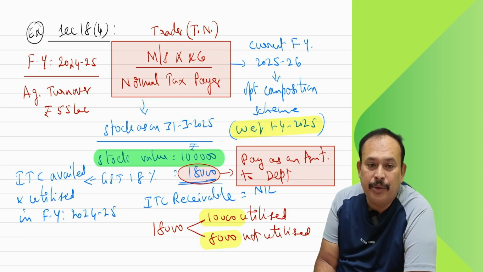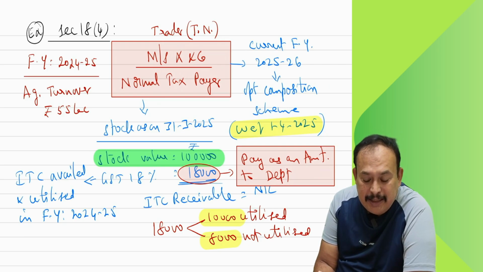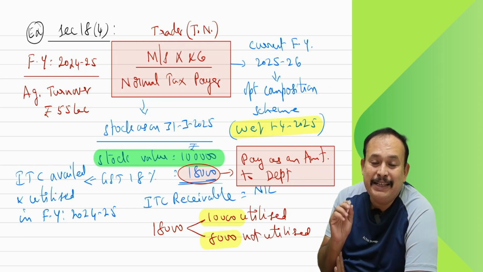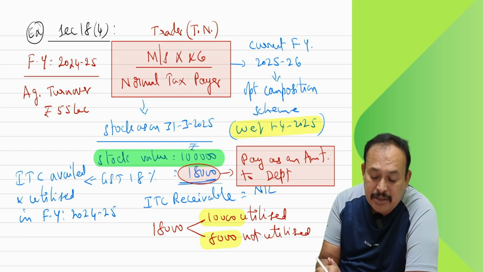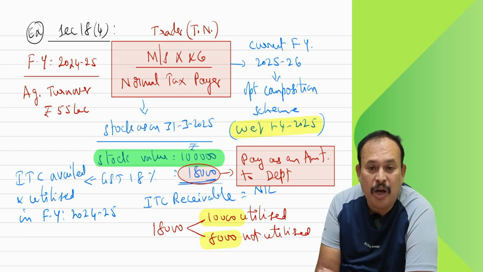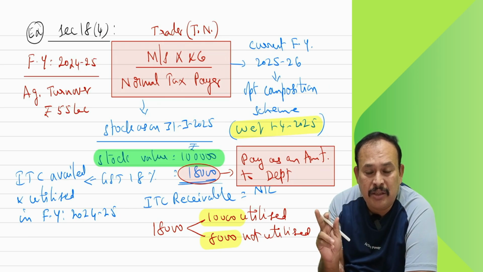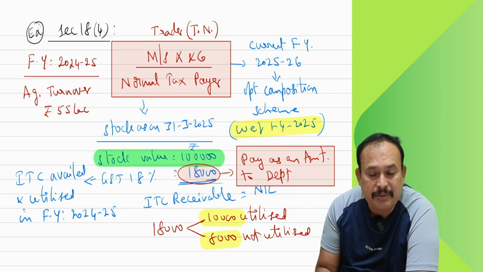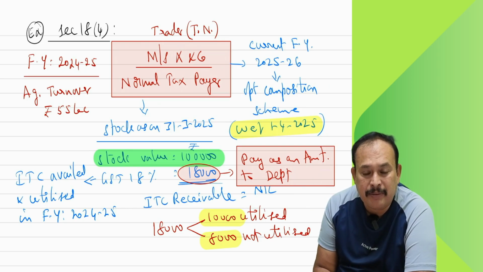A case I'm telling you: 18,000, out of which 10,000 is utilized, then 8,000 not utilized. That means the ITC reversible how much? ITC is not allowed how much? 18,000. Reverse ITC 8,000. Balance 10,000 utilized, pay amount to department. In case I'm telling you an alternative manner.